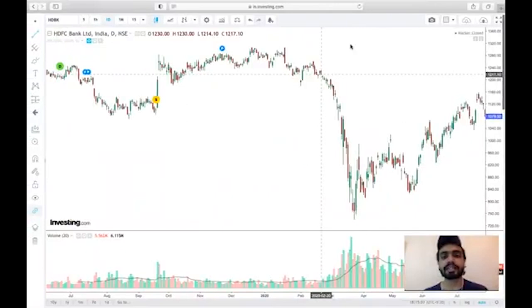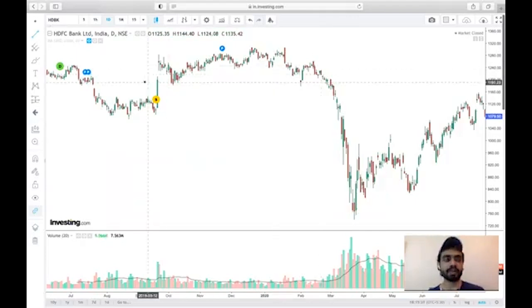Now, I suggested that when there is selling in the market, volume should be good. Why am I saying that? Or when there's buying in the market, volume should be good. The reason being, the trend will only and only sustain if the volumes are good. If the volumes are weak, the trend will not sustain for a long period of time and you can expect a reversal in the market. So we have an example over here.